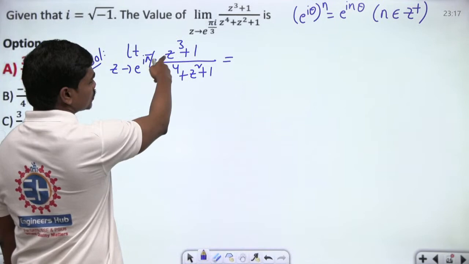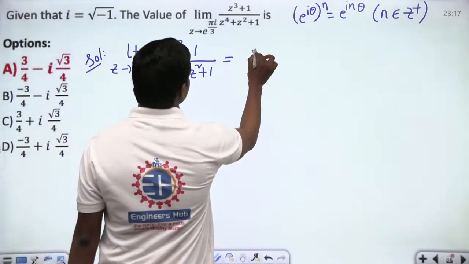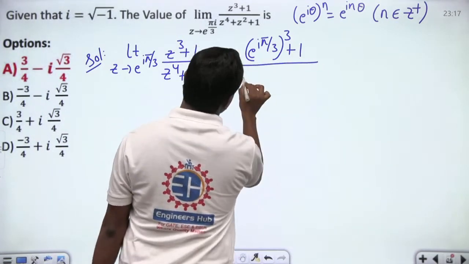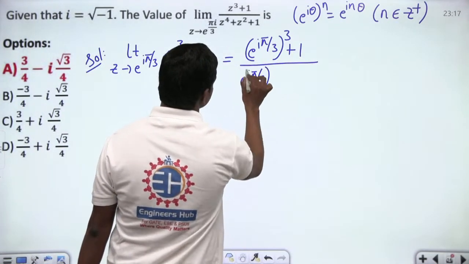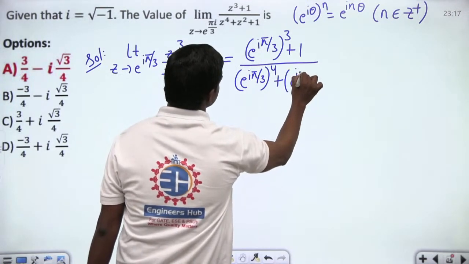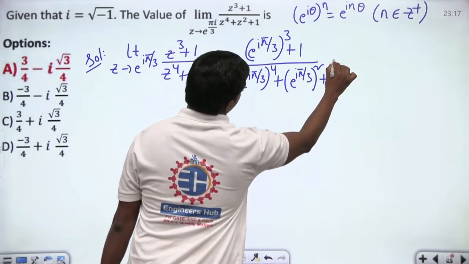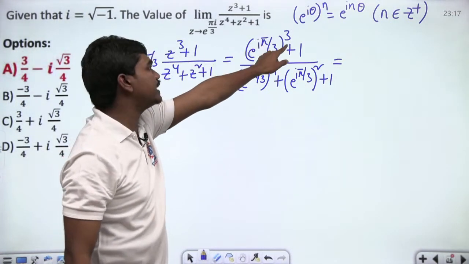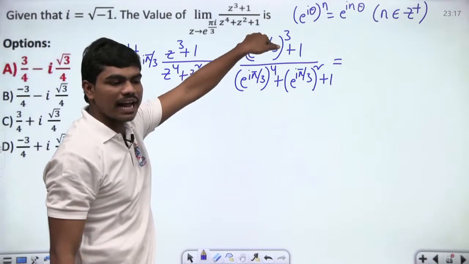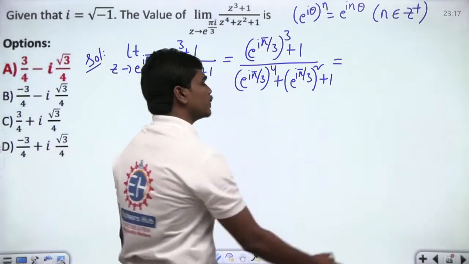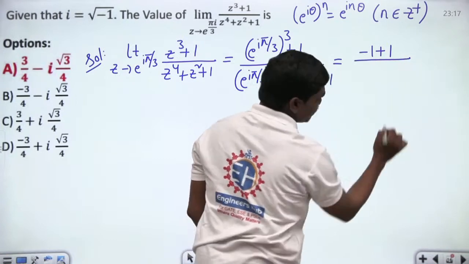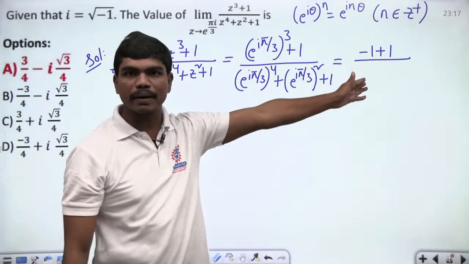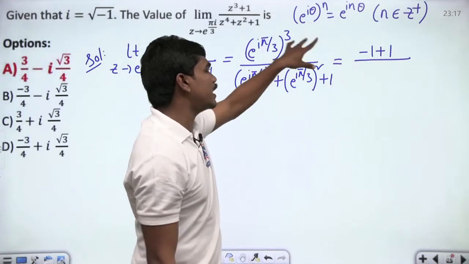Next, now if you substitute e power i pi by 3 directly, we get (e power i pi by 3 whole cube plus 1) divided by (e power i pi by 3 whole power 4 plus e power i pi by 3 whole square plus 1). So let us simplify. E power i theta whole power n can be written as e power i n theta. So 3 gets cancelled, and this is e power i pi, which is nothing but minus 1, because e power i pi is cos pi plus i times sin pi. Cos pi is minus 1 and sin pi is 0. So that's how you get this complete value as minus 1.